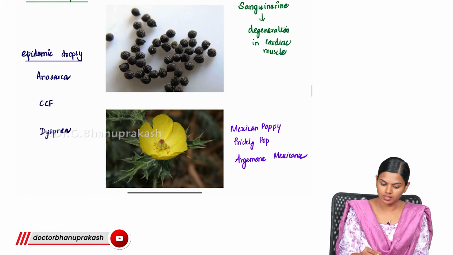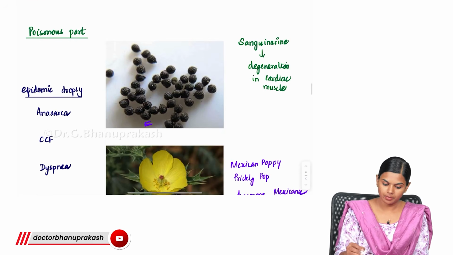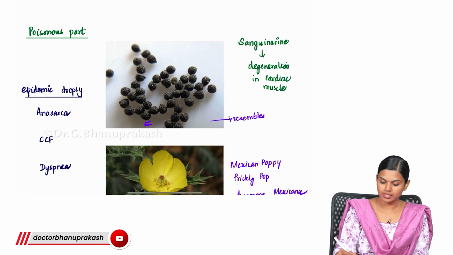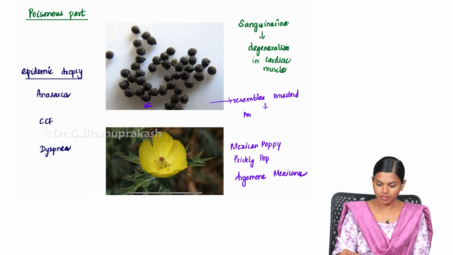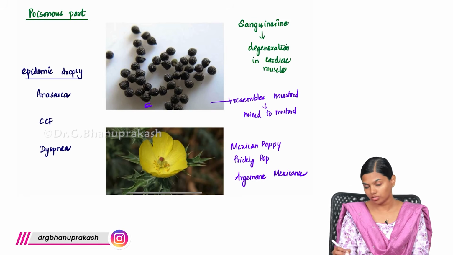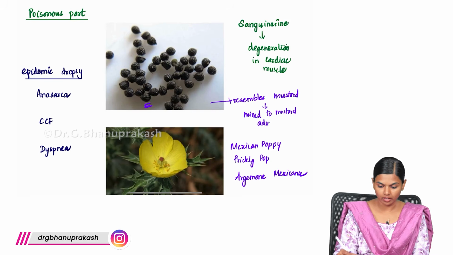It has these seeds, which resemble mustard, and it is commonly mixed with mustard as an adulterant. It is mixed with mustard and they will prepare mustard oil also from this. So, it is an adulterant.